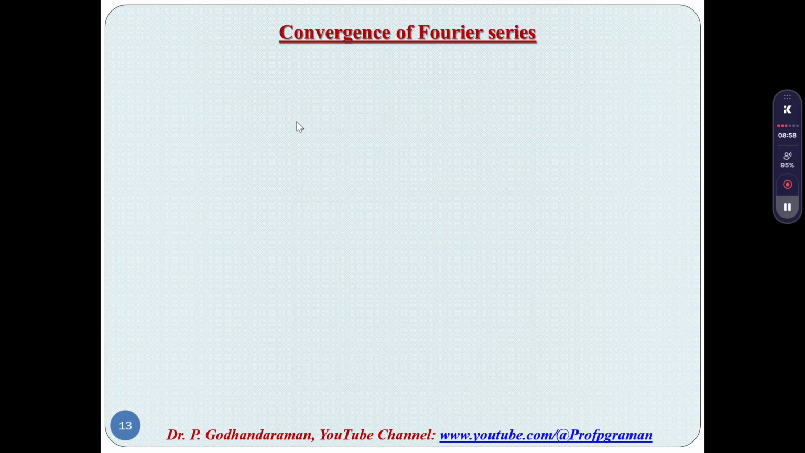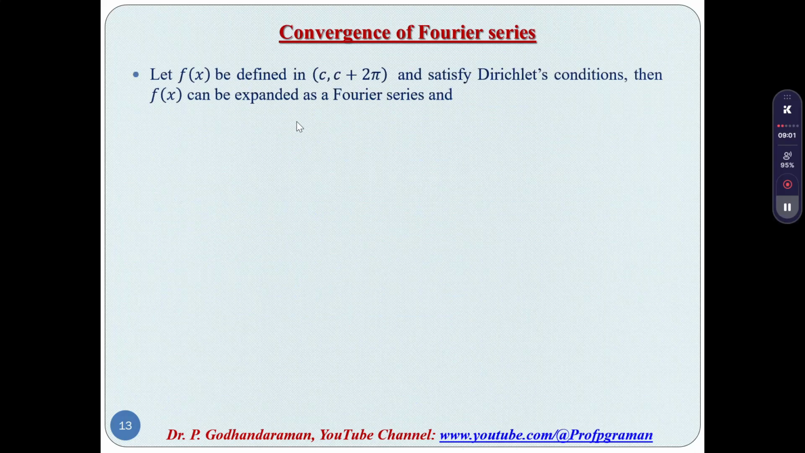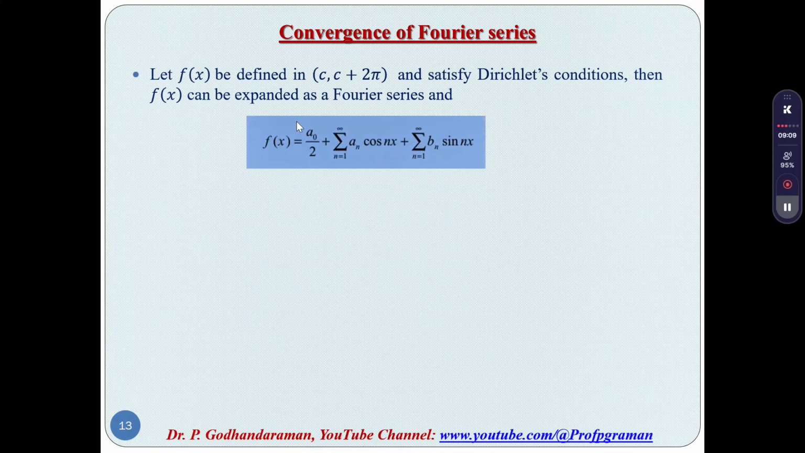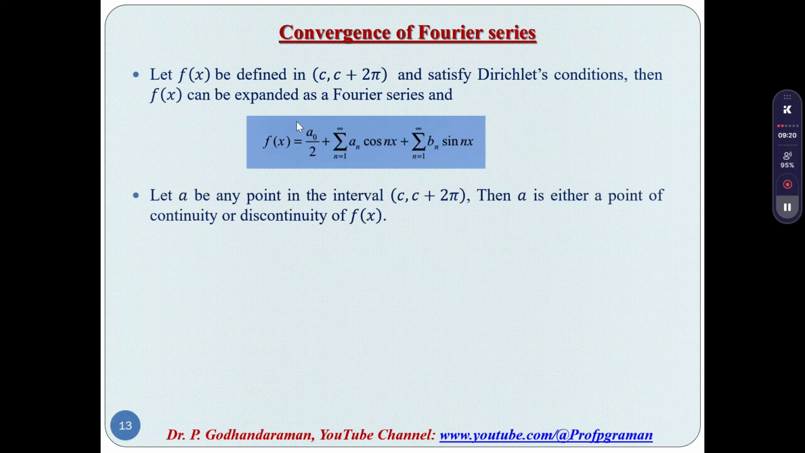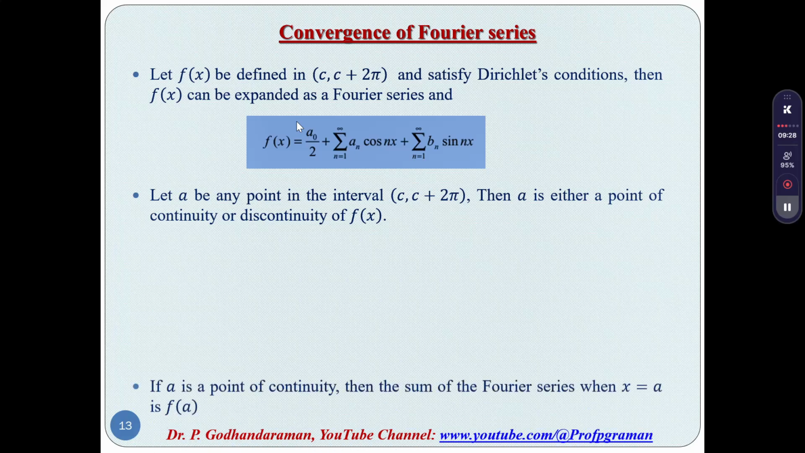Now the convergence of the Fourier series. Let f of x be defined in c to c plus 2 pi and satisfy the Dirichlet conditions, then f of x can be expanded as a Fourier series: f of x equal to a naught by 2 plus summation n from 1 to infinity a n cos nx plus summation n from 1 to infinity b n sin nx. Let a be any point in the interval c to c plus 2 pi. Then a is either a point of continuity or discontinuity of f of x.